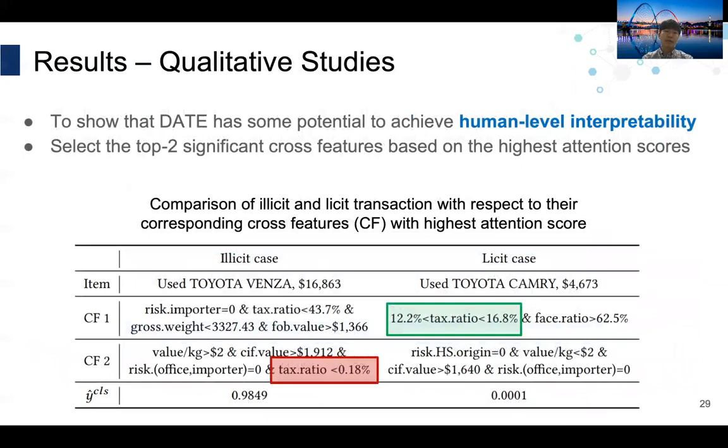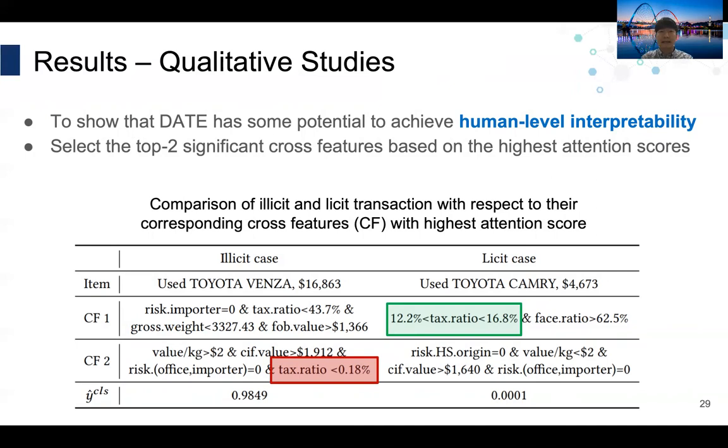To demonstrate the interpretability of the DATE model, we perform qualitative studies to list the comparison between illicit and licit cases with their corresponding cross features. We select the top 2 significant cross features based on the highest attention score. The result is quite convincing.